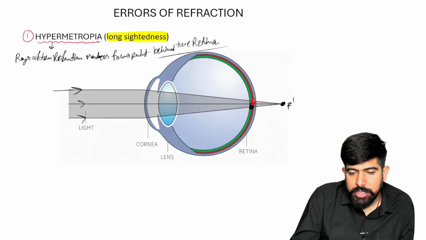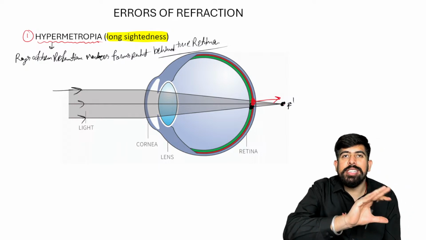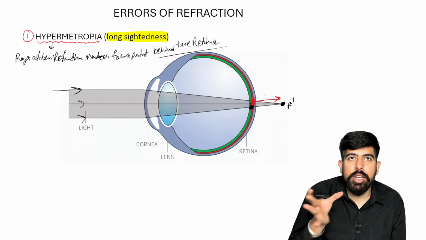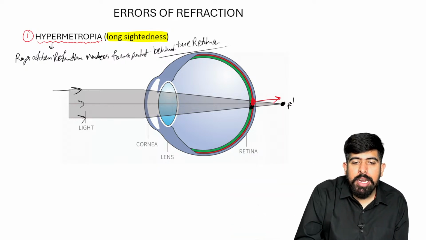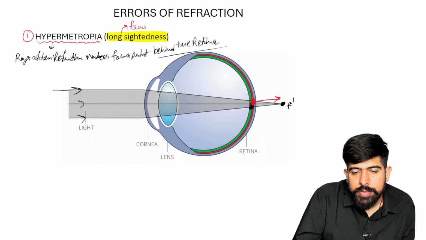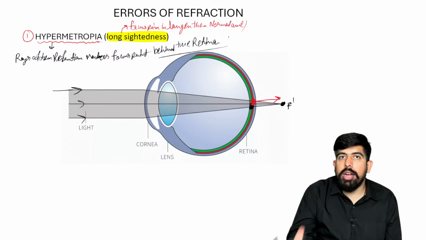The normal focus point is here, and this focus point is behind it, so it is longer than the normal one.